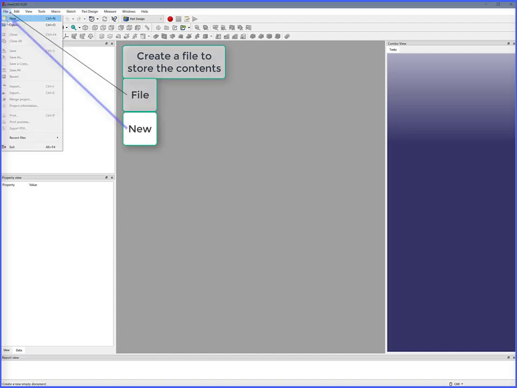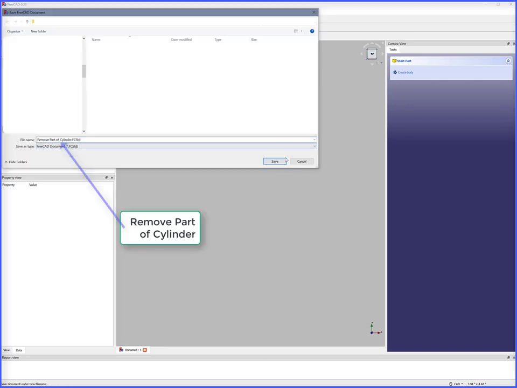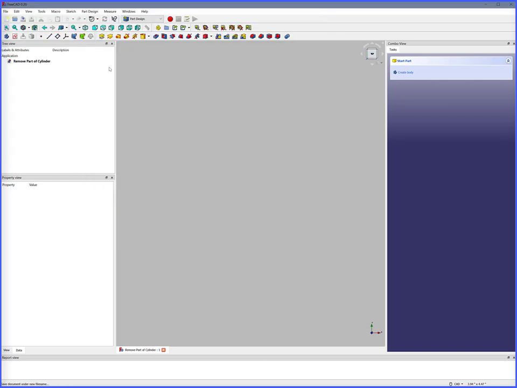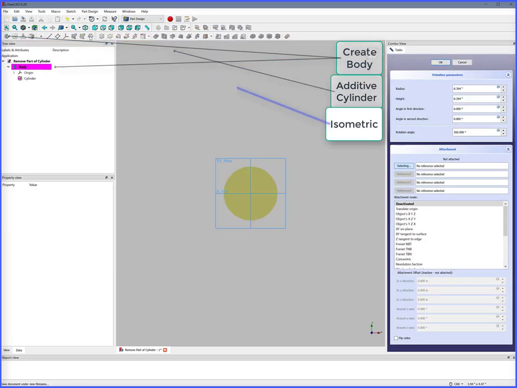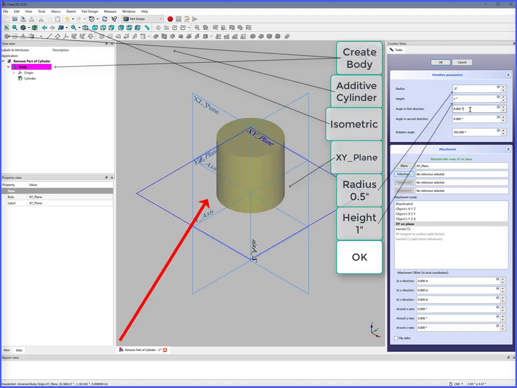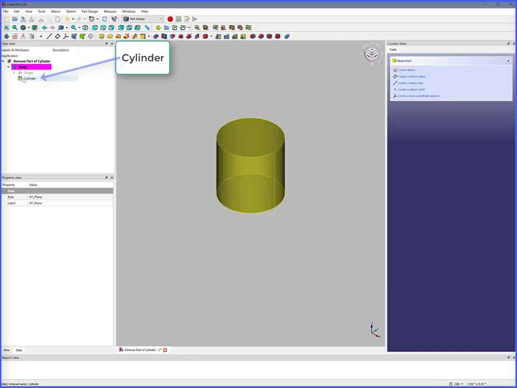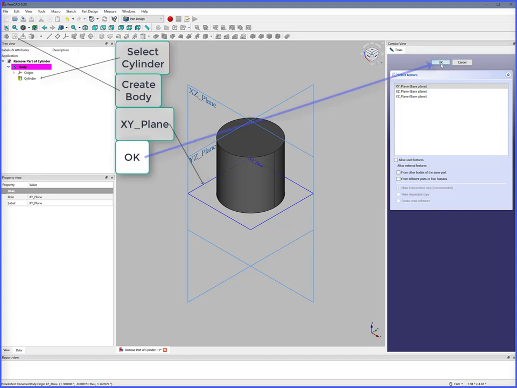File, New, File, Save As, "Remove part of a cylinder." To start this project, create body, additive cylinder, isometric, XY plane, radius 0.5 inches, height 1 inch. OK. Cylinder, create sketch, XY plane, OK.